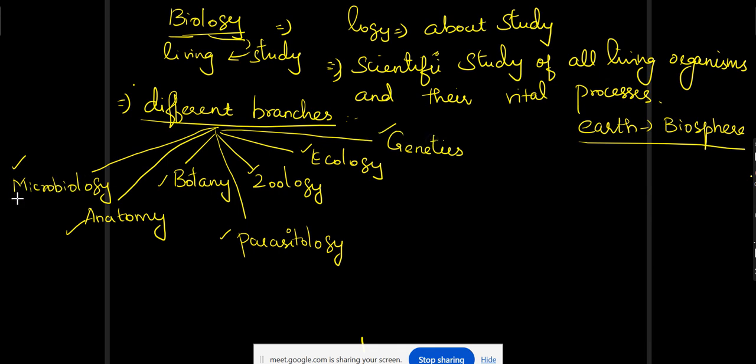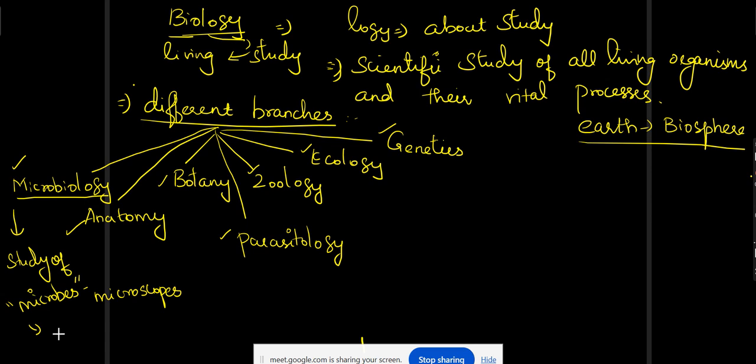So microbiology. What is microbiology? It is the study of microbes, isn't it? So we know the term microbes. What is a microbe? Microbes are living organisms we cannot see with the naked eye. We can only see them with the help of a microscope. Some examples of organisms are bacteria, algae, and fungi.